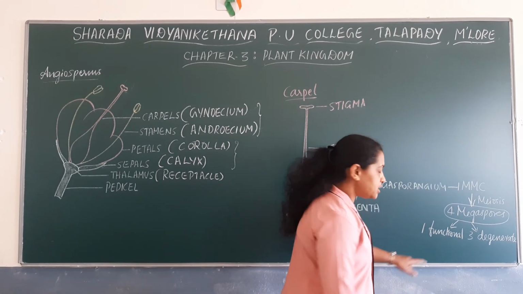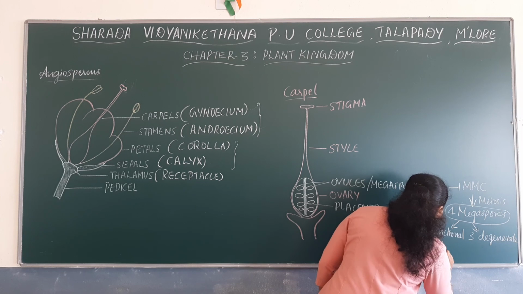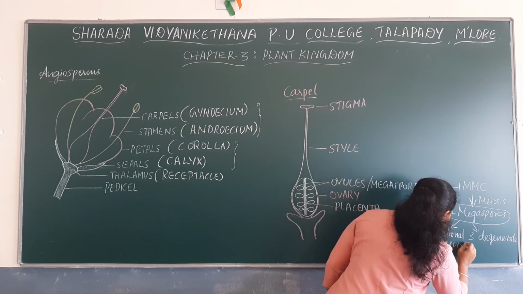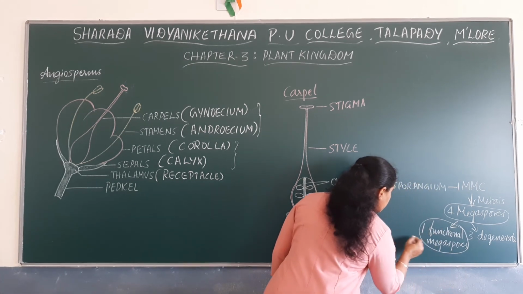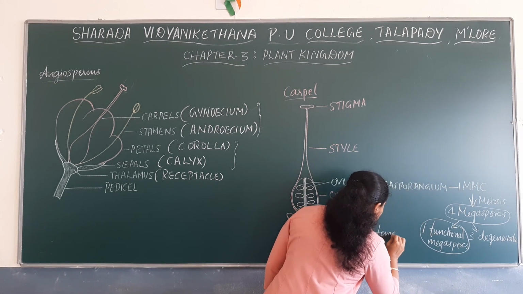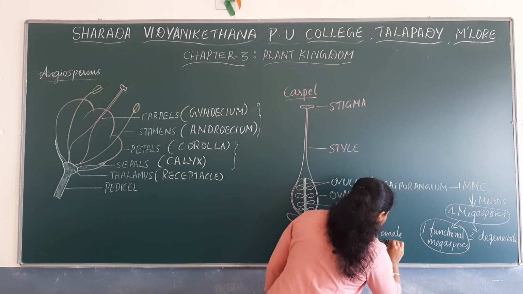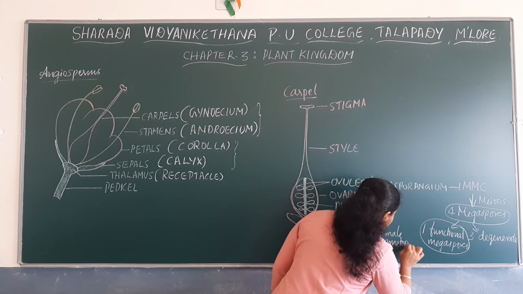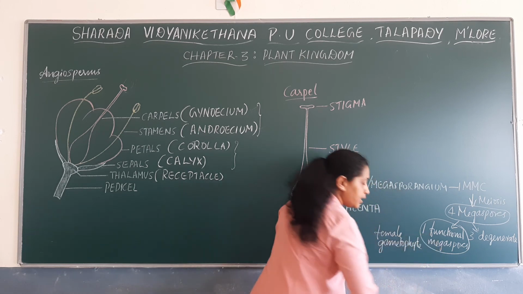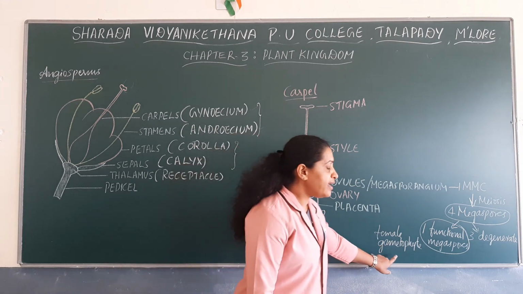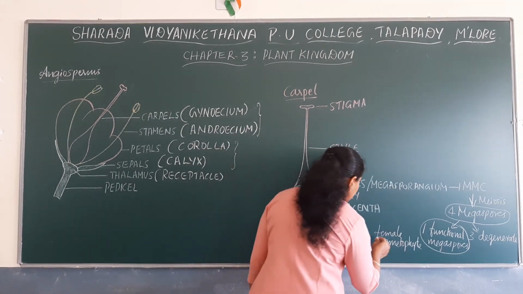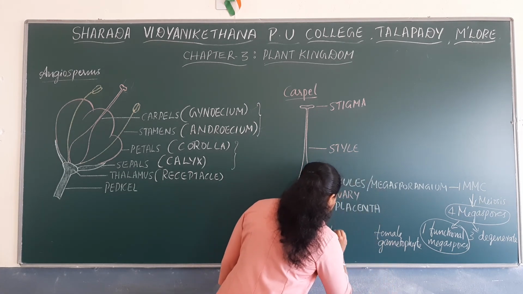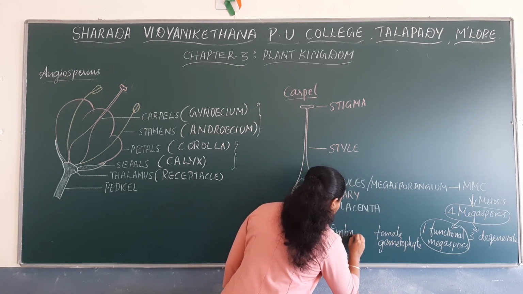This functional megaspore then develops into a female gametophyte, and this female gametophyte is named embryo sac.